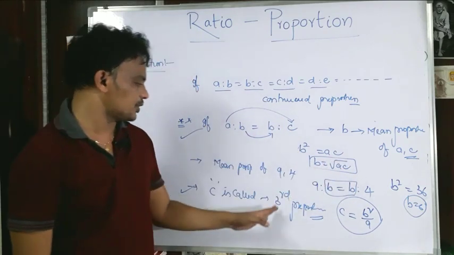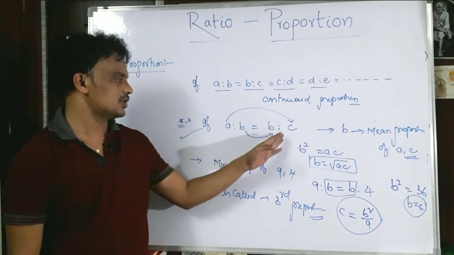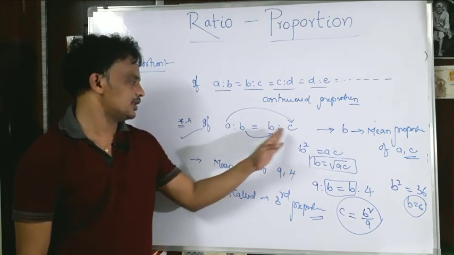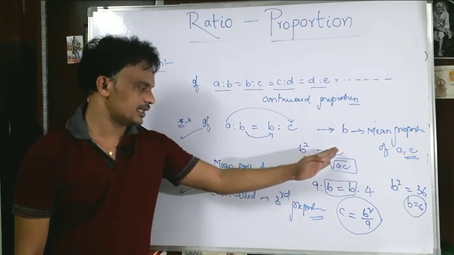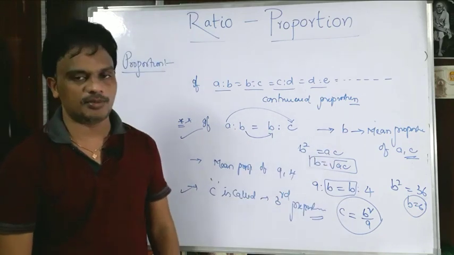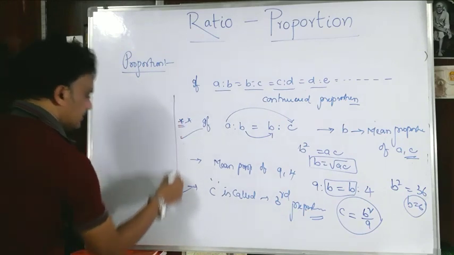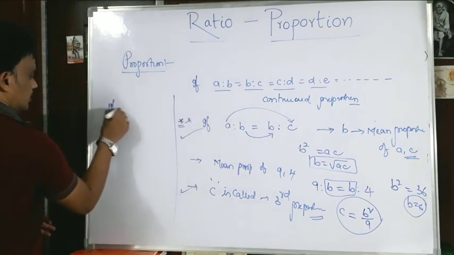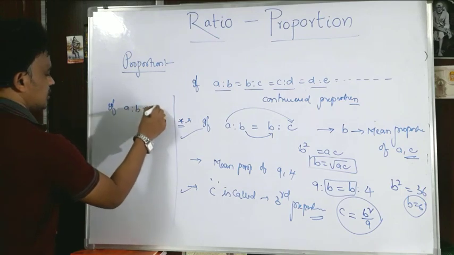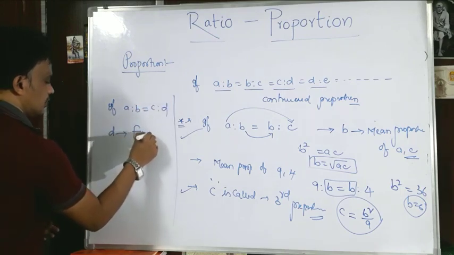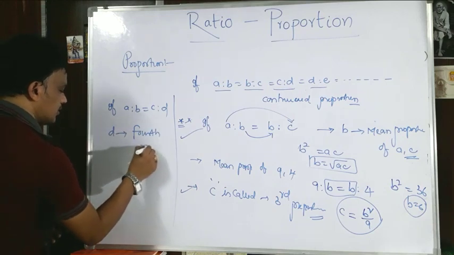What is the third proportional of two numbers? C is called the third proportional. What is the third proportional of A and B? It means you can write B square is equal to AC, and C is equal to B square by A. And one more very important thing: if A is to B is equal to C is to D, then D is called the fourth proportional.